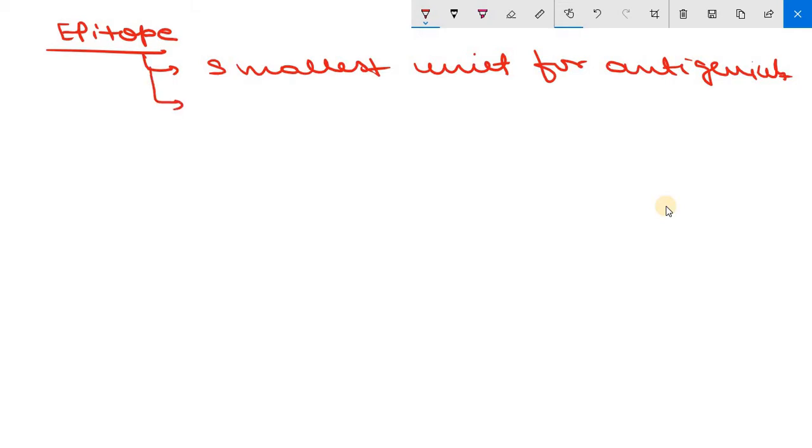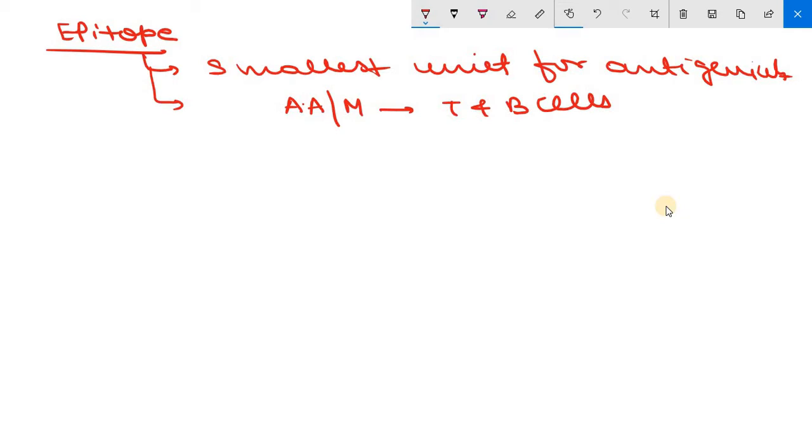It is defined as a small area present on the antigen, comprising a few, that is 4 to 5, amino acids or monosaccharide residues, and it is capable of sensitizing T and B cells with a specific site of a T cell receptor or an antibody. So once again, epitope is a small area present on the antigen, comprising a few amino acids or monosaccharide residues, that is capable of sensitizing T and B cells and reacting with a specific site of a T cell receptor or an antibody. Clear? So this is your epitope.